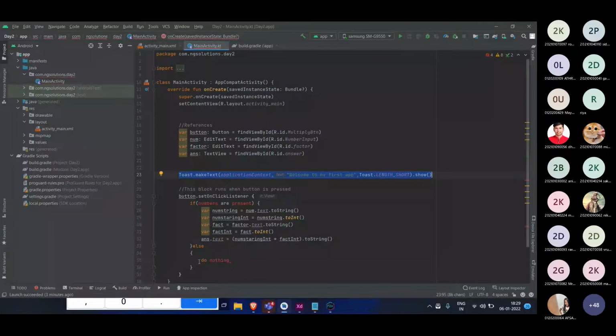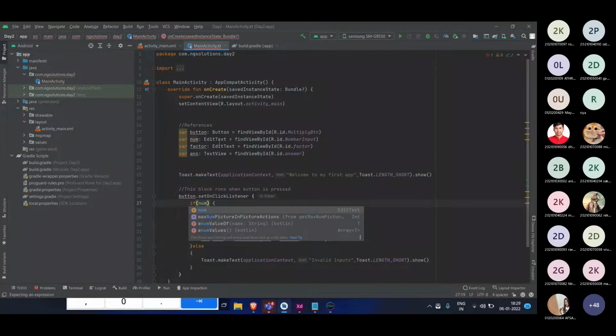I will copy this toast and write this in else, and here I will give one warning like invalid inputs. And here the condition is simple English, but to change this simple English into programming language we can give a few other terms like num.